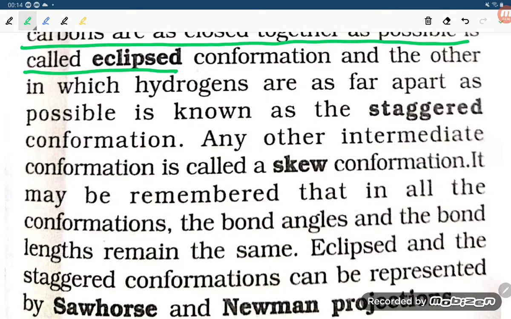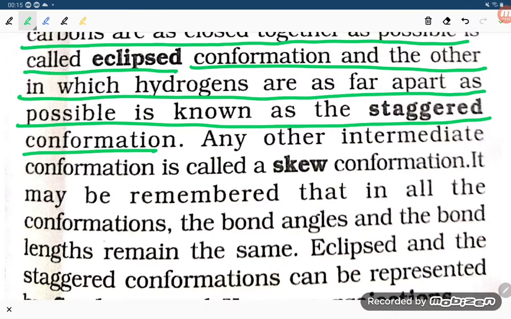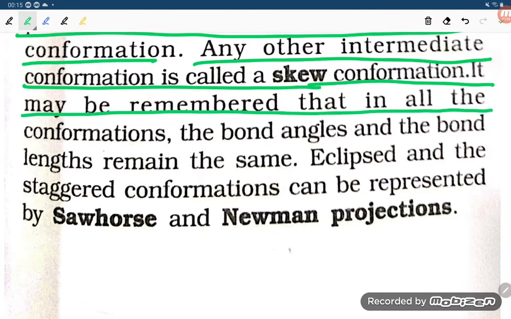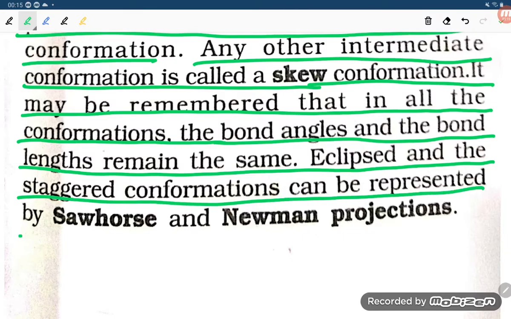The other, in which the hydrogen atoms are as far apart as possible, is known as the staggered conformation. Any other intermediate conformation is called a skew conformation. It may be remembered that in all the conformations the bond angles and the bond lengths remain the same. Eclipsed and staggered conformations can be represented by Sawhorse and Newman projections.